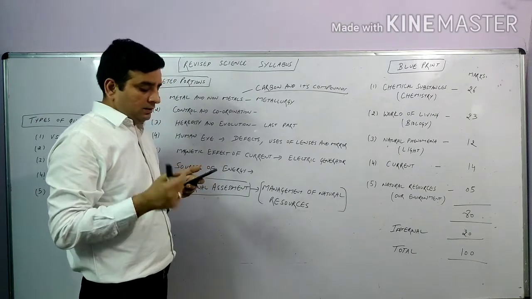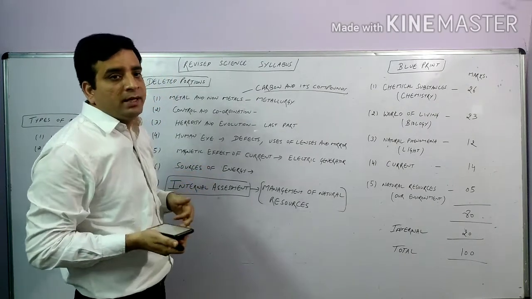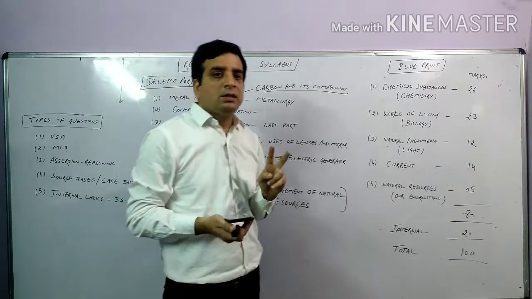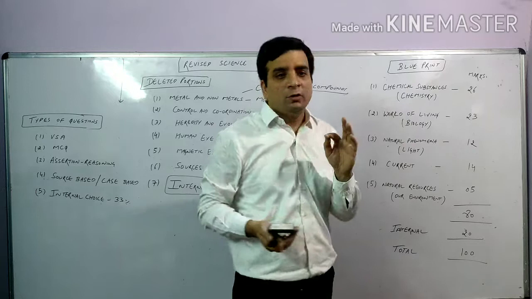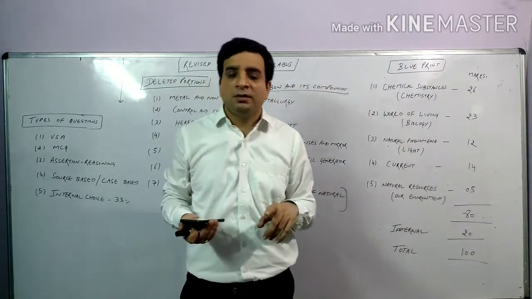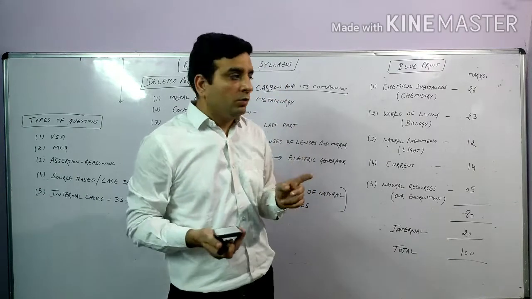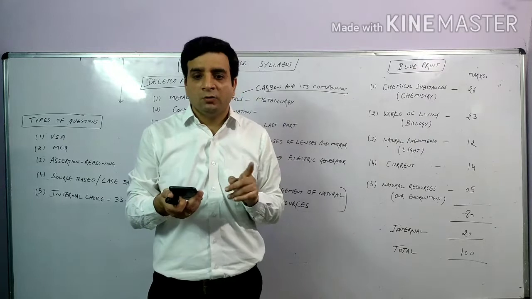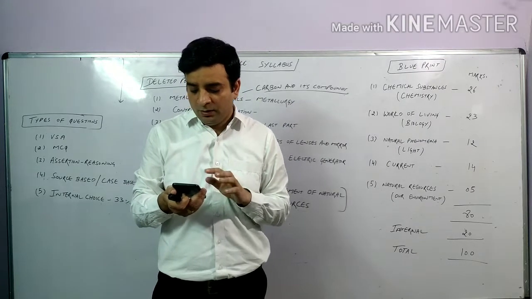Next is the light topic. In the physics portion, the light topic consists of 2 portions. First is the phenomena of light, reflection and refraction, which has been retained in your syllabus. The only portion that has been removed is from the second chapter of light, which is the human eye. So which topics have been removed?